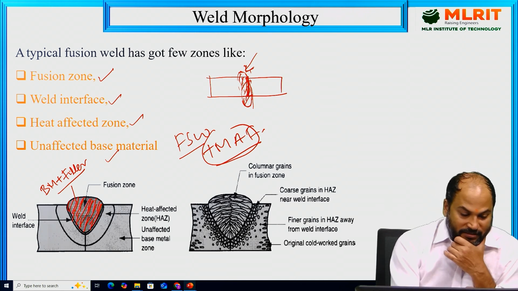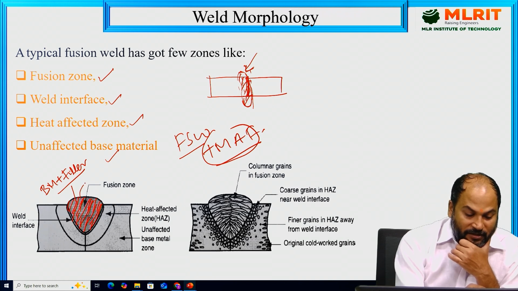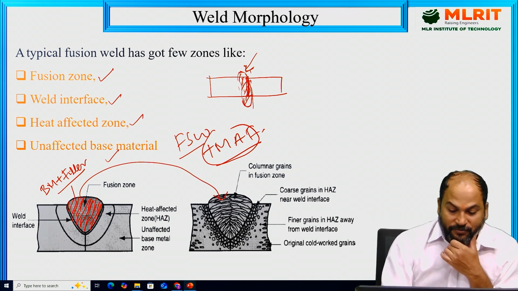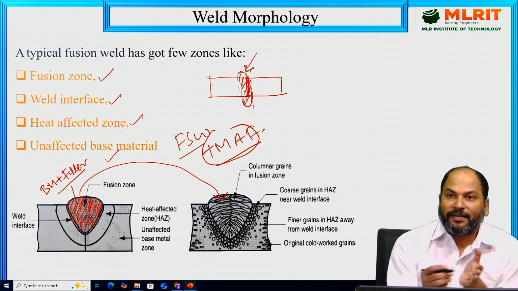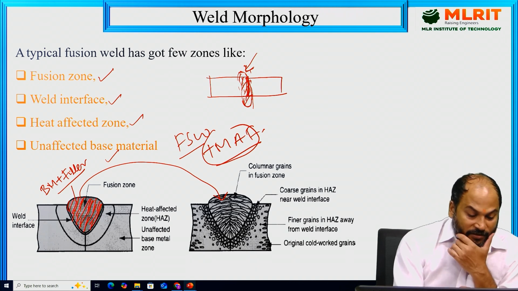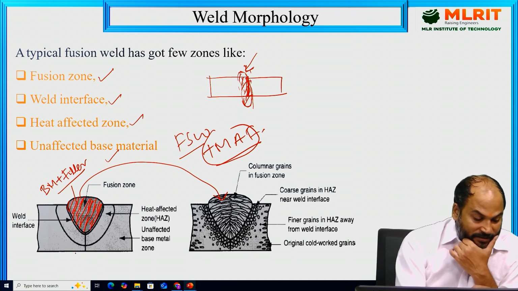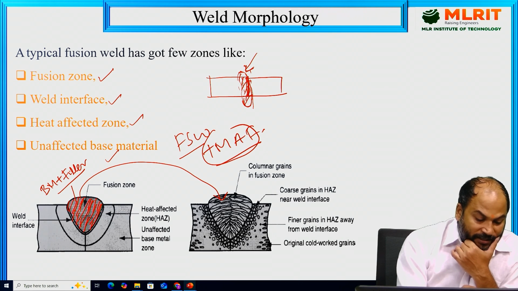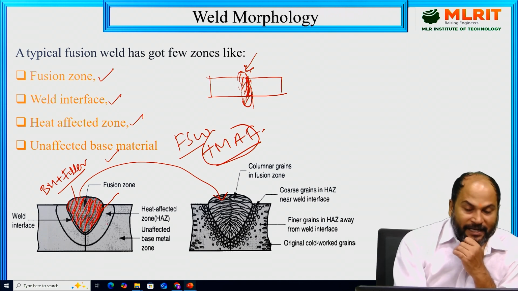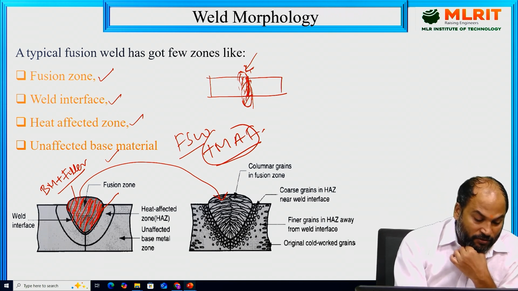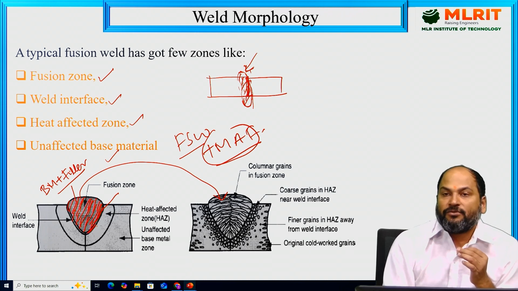The microstructure here is columnar grains in this fusion zone. So this corresponds to this, and the heat input here will be the highest. Adjacent to this, there will be a small section, just adjacent to this one. This is known as the weld interface. Interface means a small, narrow zone between the fusion zone and the heat affected zone. This is a very narrow zone, known as the weld interface.